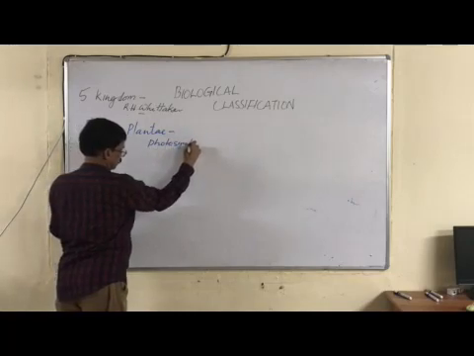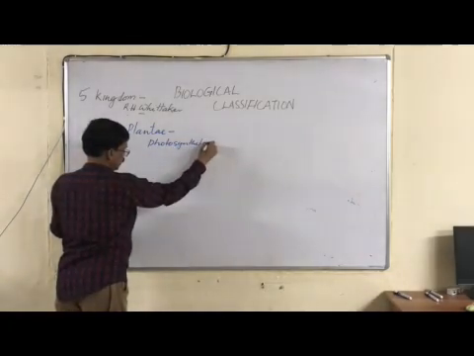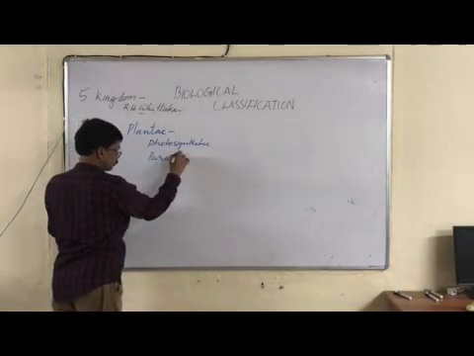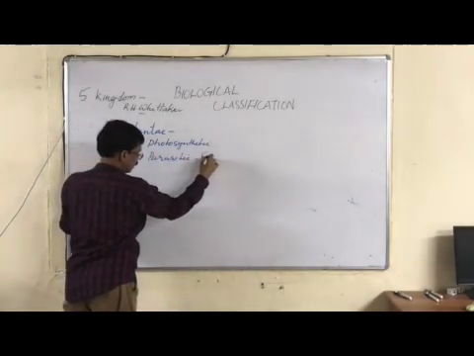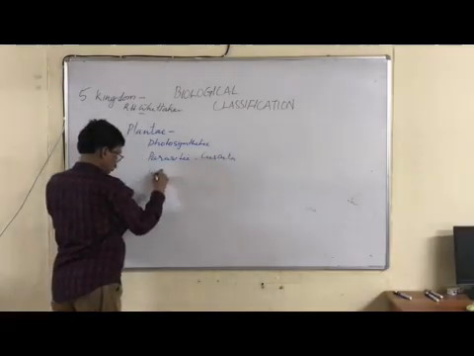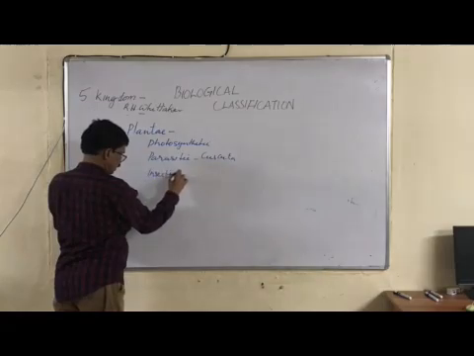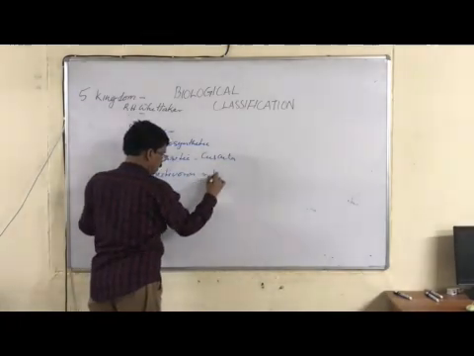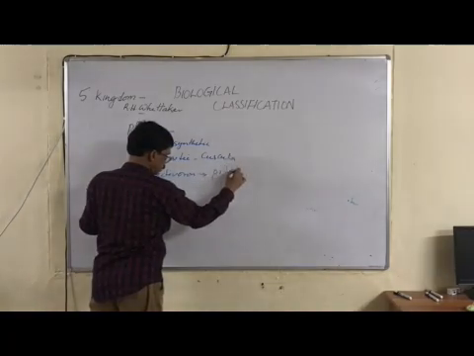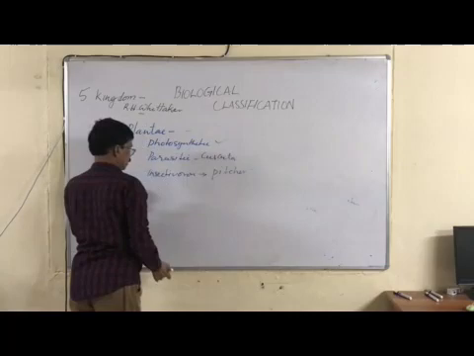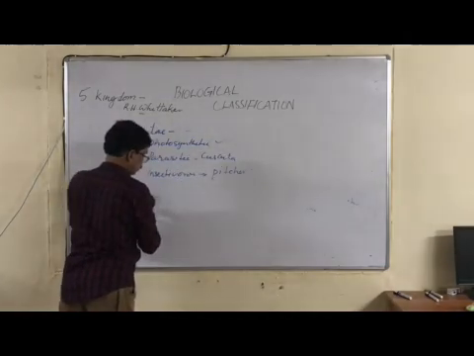Some are parasitic, like Cuscuta. Again, some are insectivorous, like Venus flytrap, pitcher plant, etc. So these are the various groups of Plantae. Most of them are photosynthetic, some are parasitic, some are insectivorous.